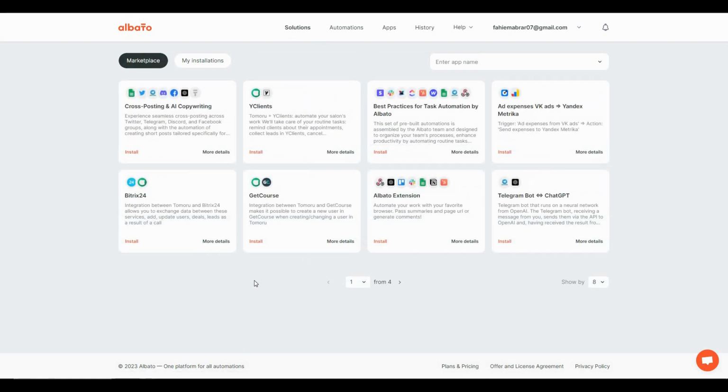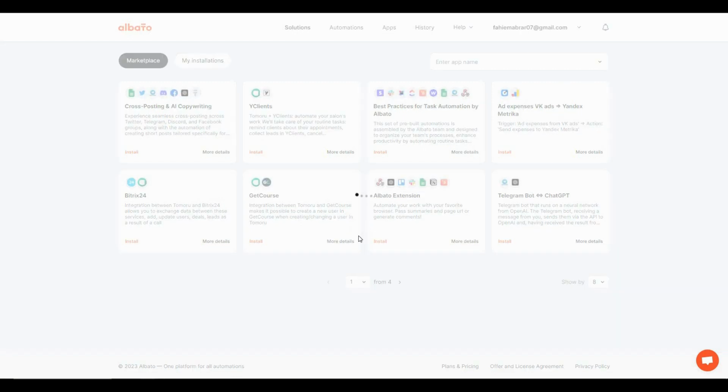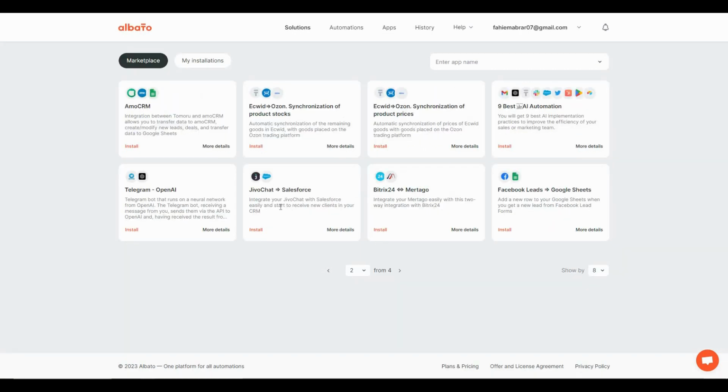As you can see these are some of the templates. You also get the Albato extension. You have automation for Telegram bot to ChatGPT, and there are also some other automations, such as Telegram to OpenAI, Salesforce, Bittrex to Martego, Facebook Leads to Google Sheets.